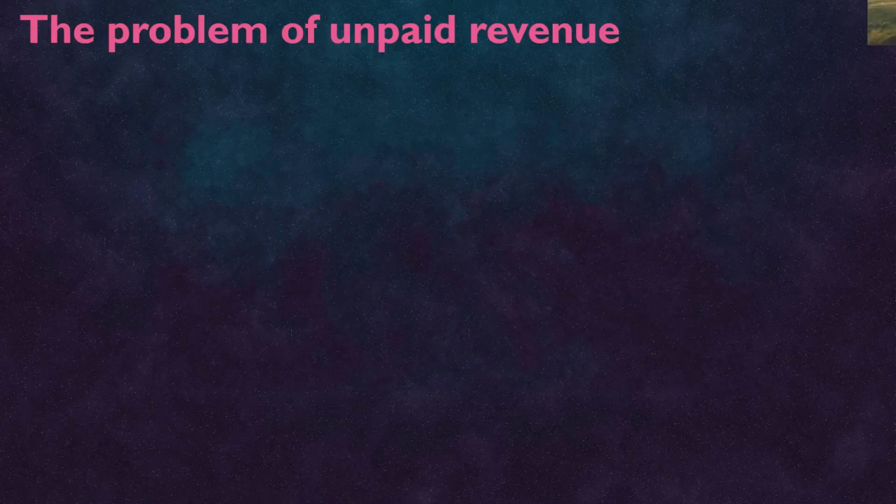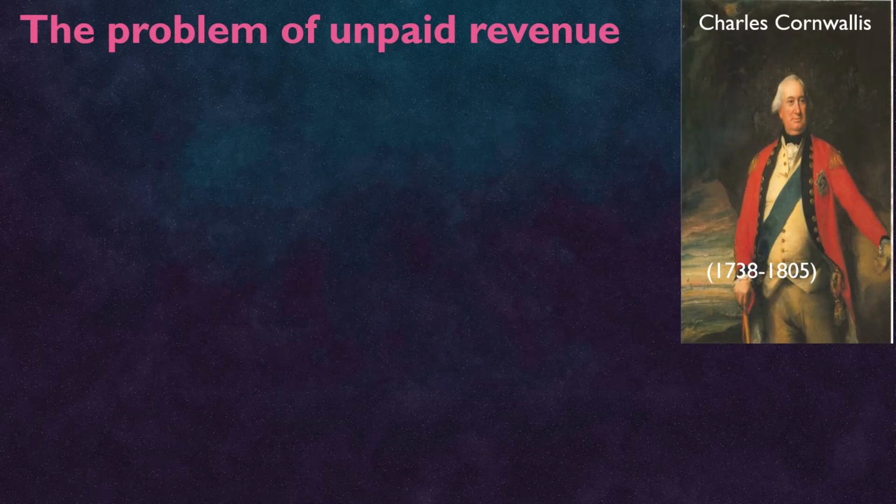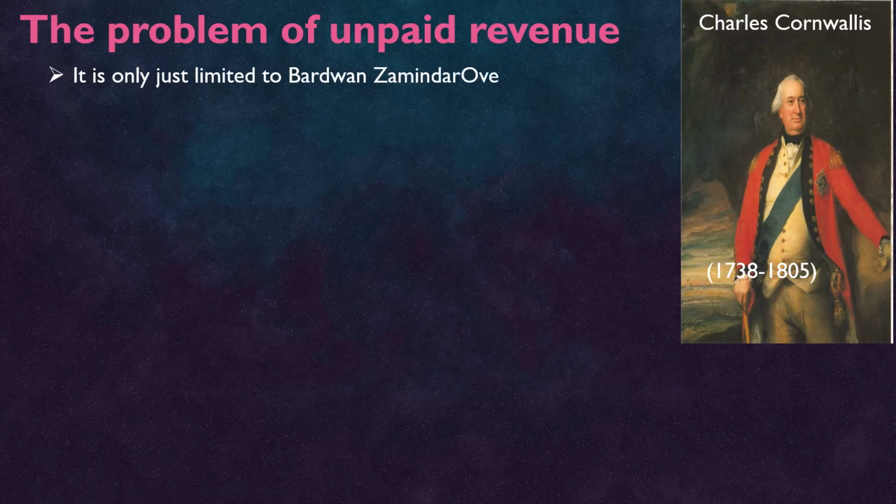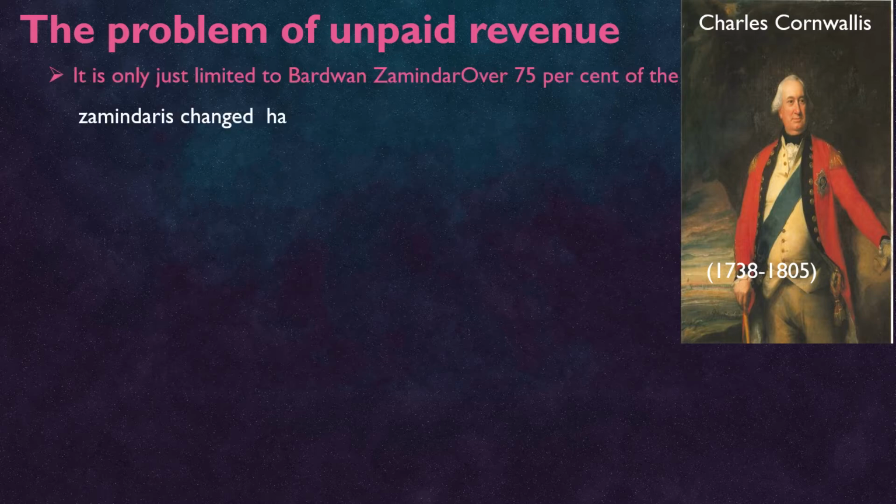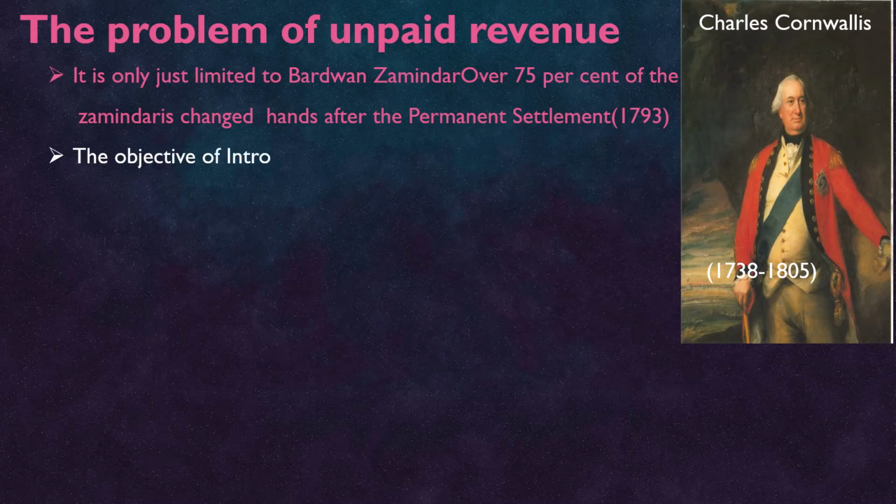The problem of unpaid revenue was faced by Cornwallis, who had been in Bengal in the position of second Governor General after Lord Warren Hastings. It was not only limited to Bardhaman Jamindari. Over 75% of the Jamindaris changed hands after the permanent settlement of 1793.